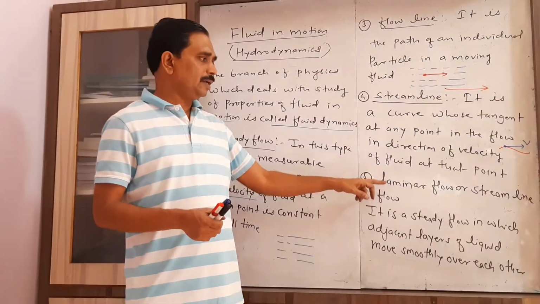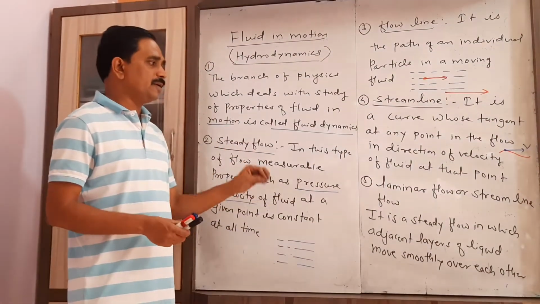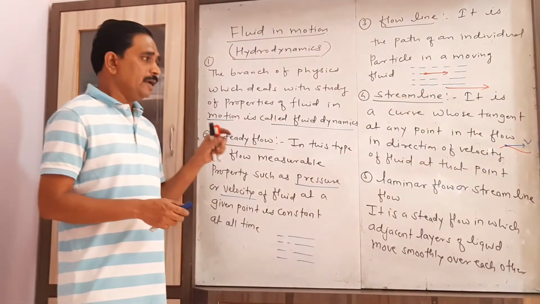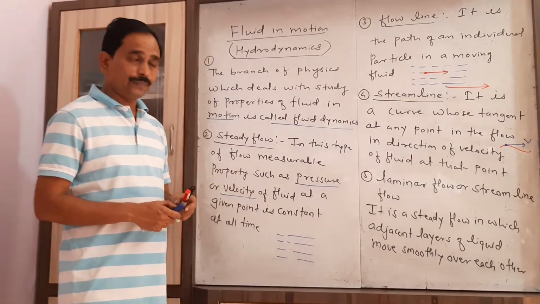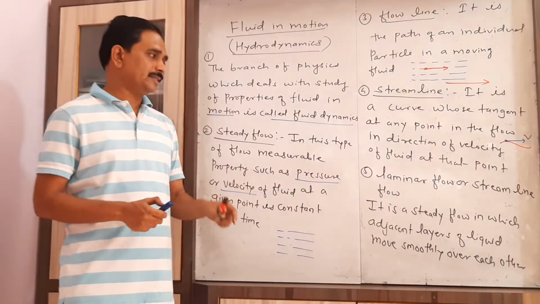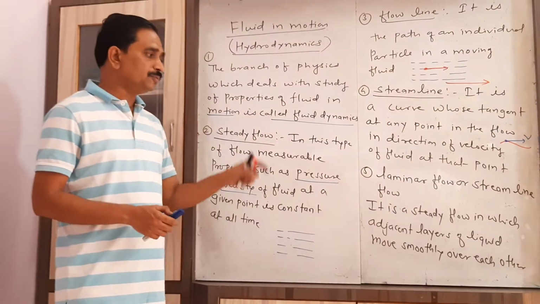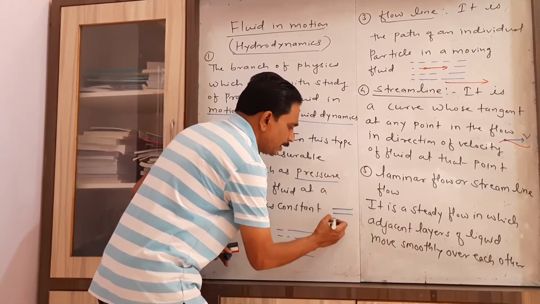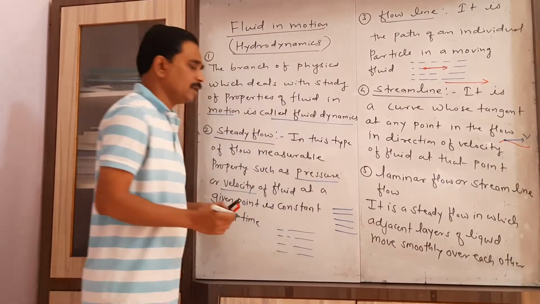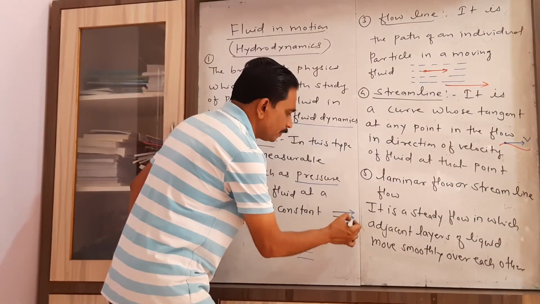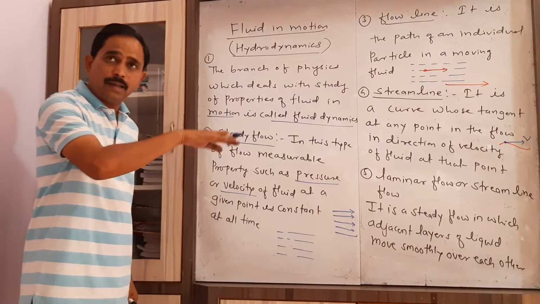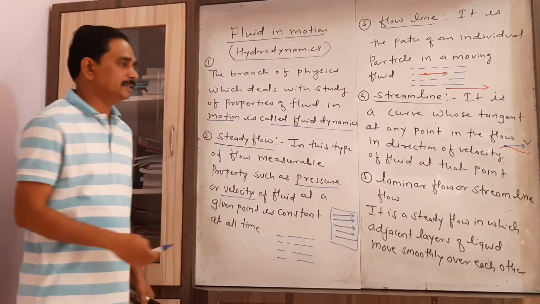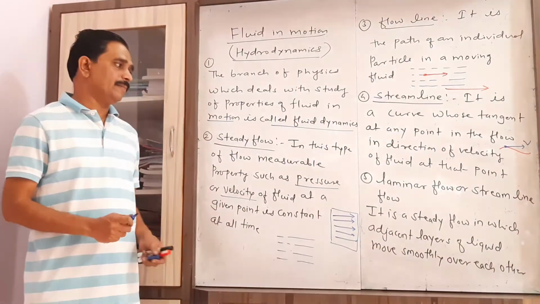Then you have to consider the laminar flow or streamline flow. Which flow is called a laminar flow? Actually, it is the steady flow in which adjacent layers of the liquid move smoothly over each other. Let us consider this is the first layer, second layer, third layer, fourth layer and so on. If these layers move smoothly over each other, then this type of flow of fluid is called a laminar flow or streamline flow.